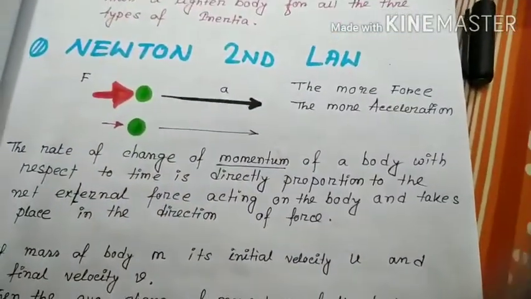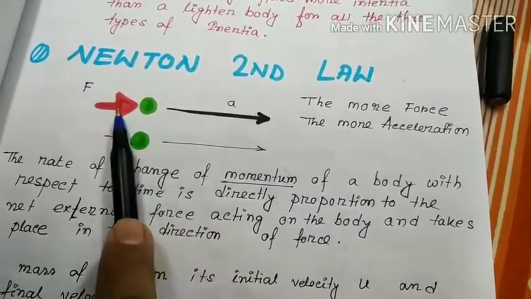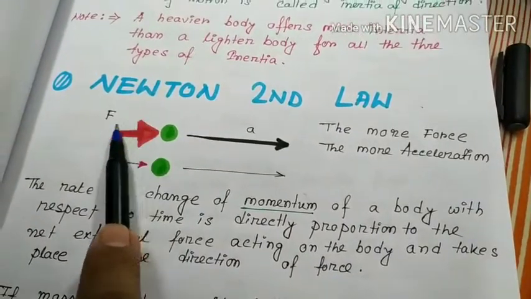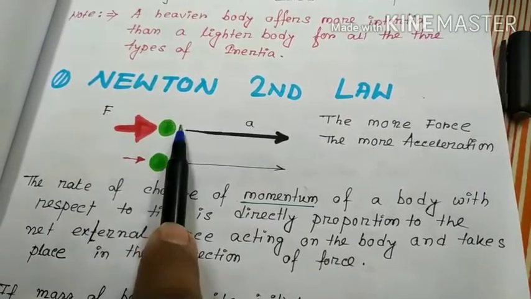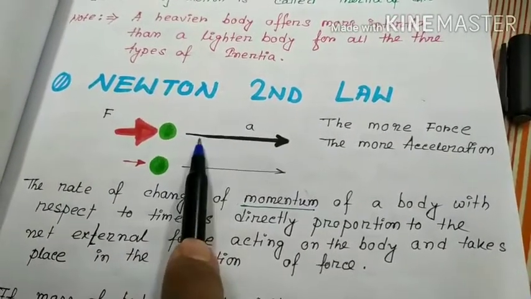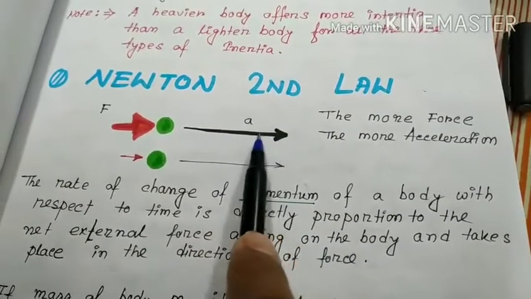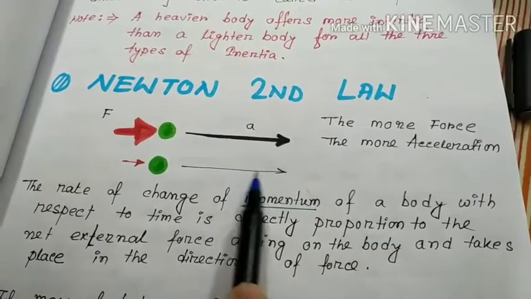Second law, Newton's second law of motion. This is a force, F, a large force, and this is a small force, on the same body. The acceleration is large in one case and small in the other.